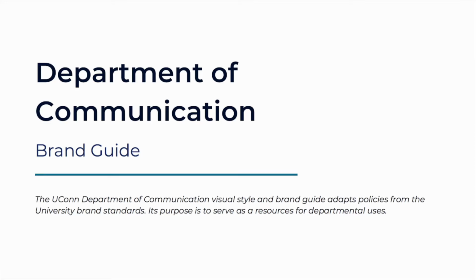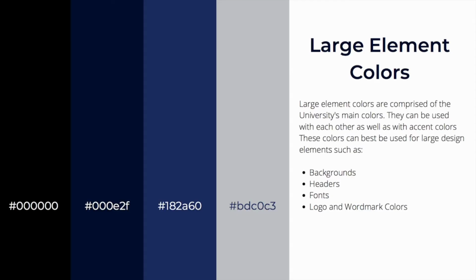Building off of the CLAS guidelines, I designed Department of Communication style guidelines. These guidelines are specific to this department and specialized to fit departmental needs. When creating a design, designers must determine a color scheme. These large element colors are the university's main colors and can be used for larger portions of design, such as backgrounds, headers, fonts, and logos. These colors are used to maintain university association and keep all of the designs uniform.